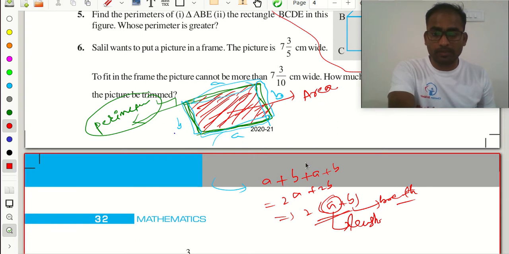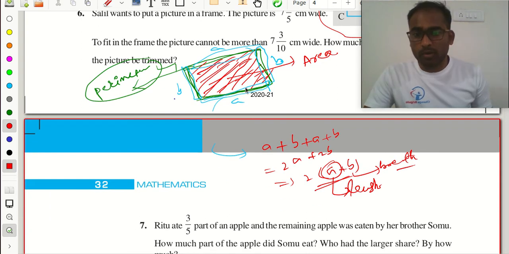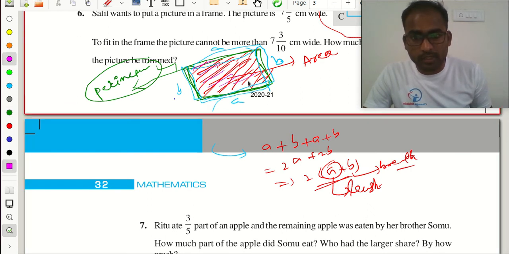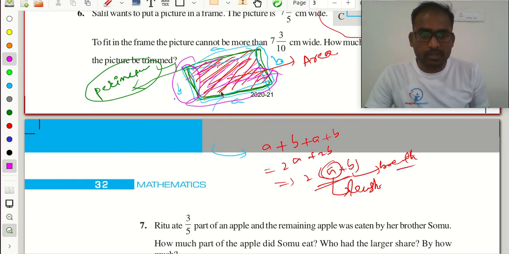You understood now? Now area means I need to calculate only the shaded portion. If I multiply this and this, I can cover all this shaded portion.